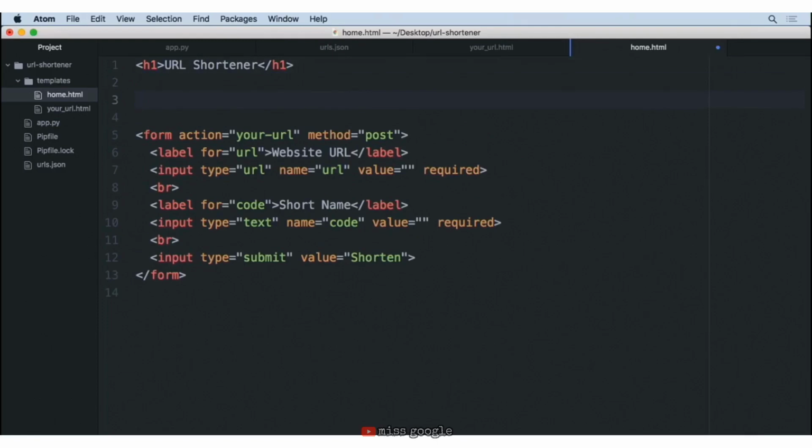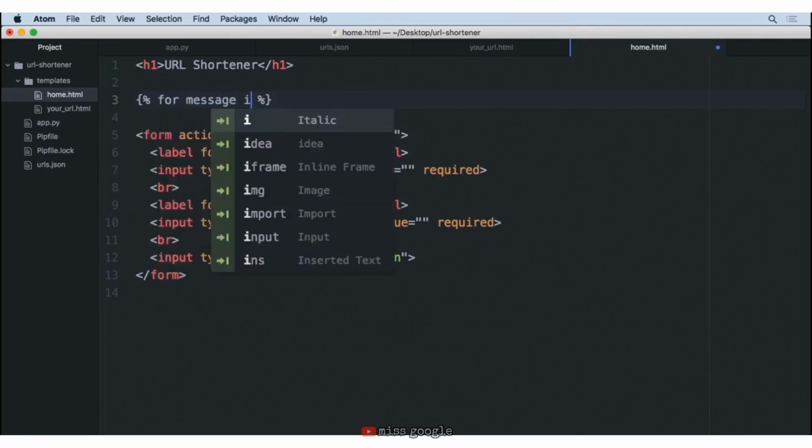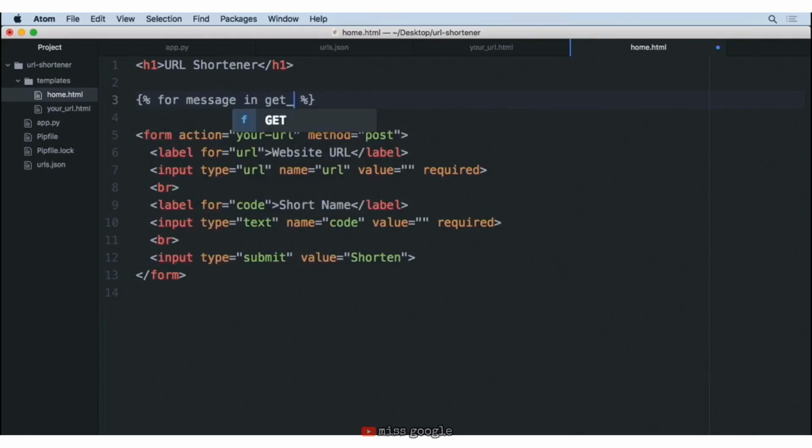Now first, we have to check and see if we have any flashed messages. So we're going to do a curly bracket and a percentage sign. Inside of Jinja, this is when you run any kind of code. It's not technically Python code, it's Jinja's own way of writing code. But inside of here, we're going to be doing a for loop. We're going to say for message in get_flashed_messages. Now, this is a special name inside of the template that it will check for to see if there are any messages. If there are, they will be stored inside of this variable.